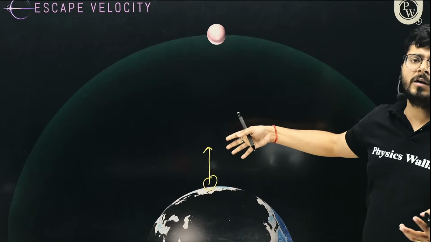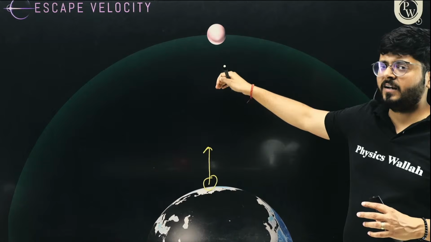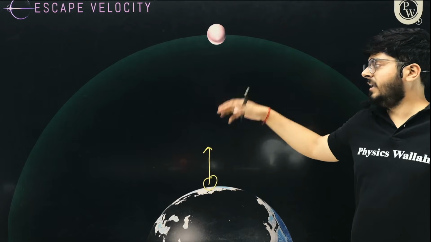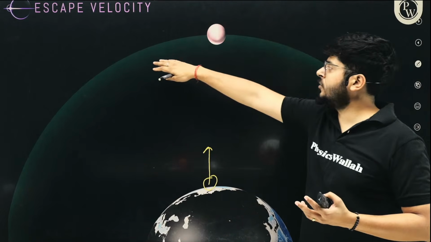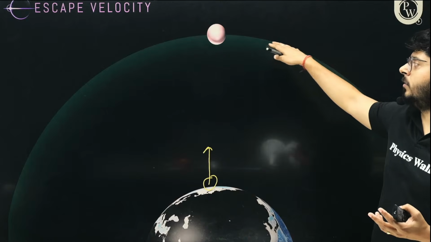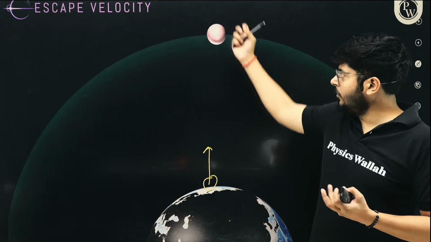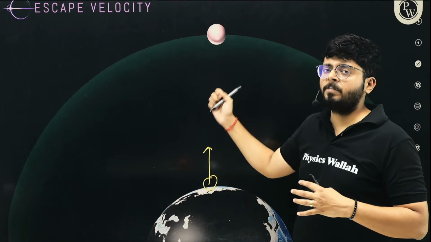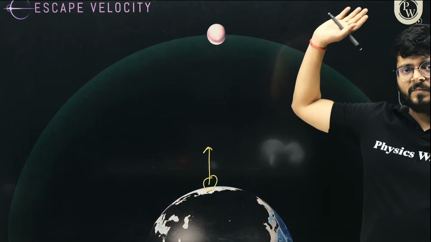So it is never going to come back, right? As long as the object is in the gravitational field, it is always going to fall back. But if you launch it at such a high velocity that it keeps rising up and up and crosses the gravitational field of Earth itself, the Earth will not be able to pull it because the object is outside the gravitational field. So we say that velocity is called escape velocity, right?